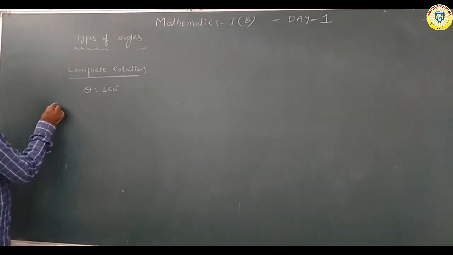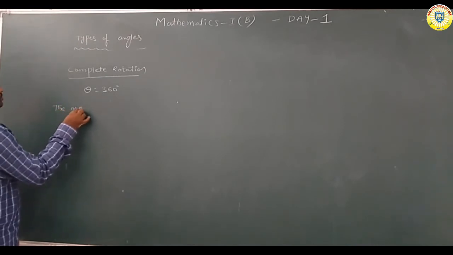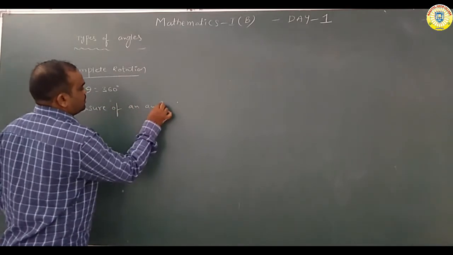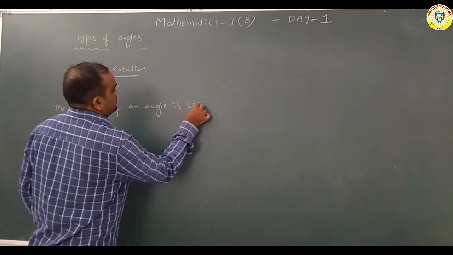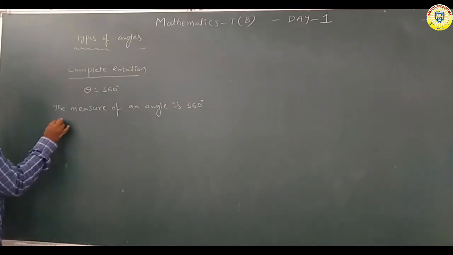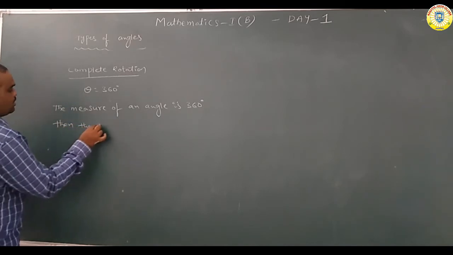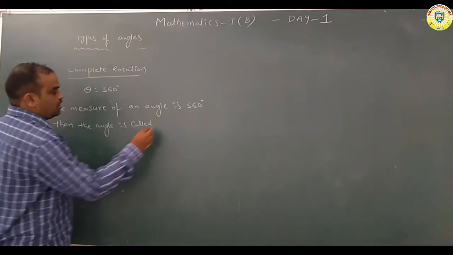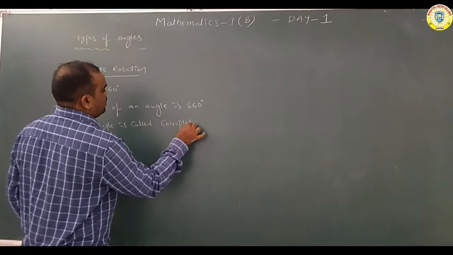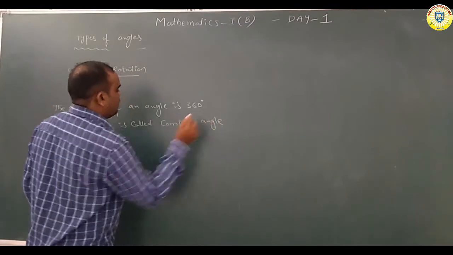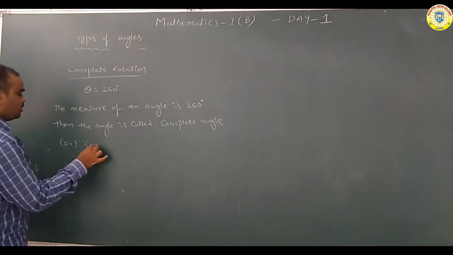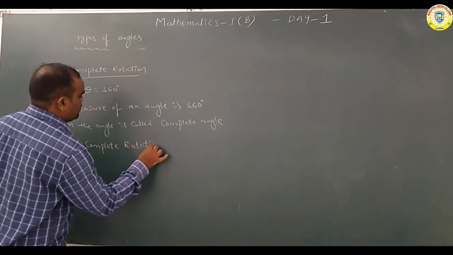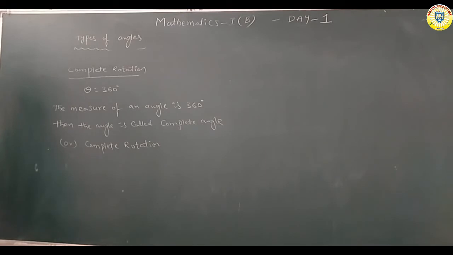The measure of an angle is 360 degrees, then the angle is called a complete angle or complete rotation.